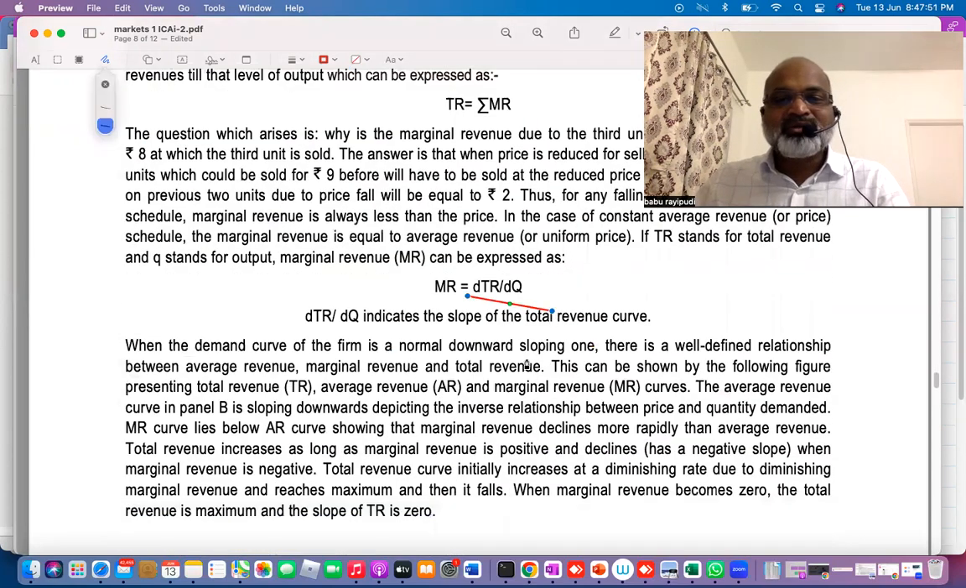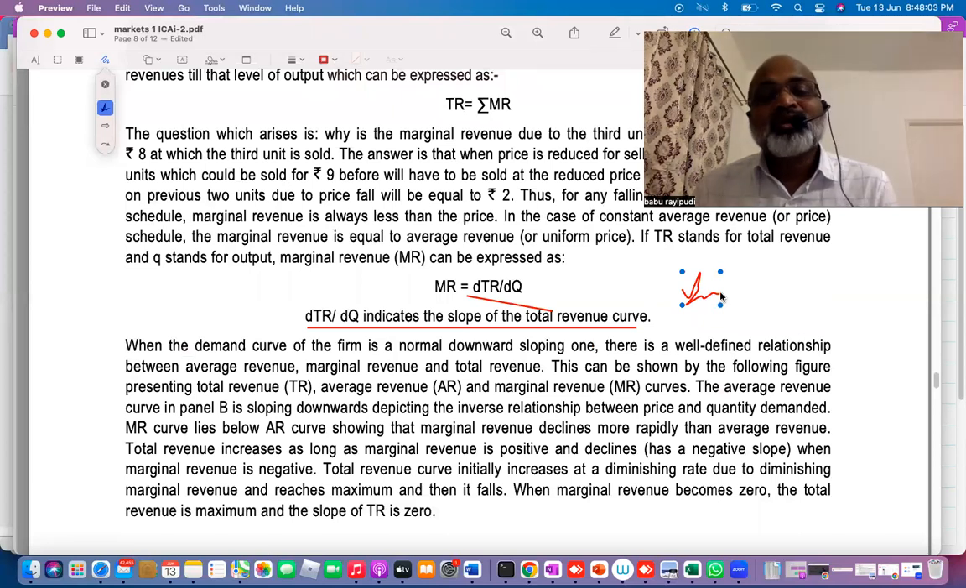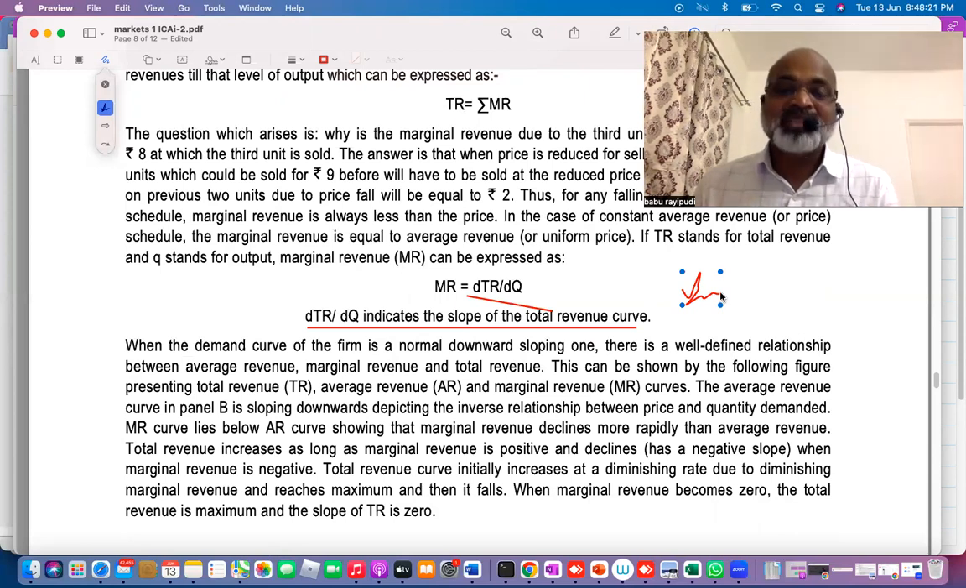So marginal revenue is nothing but delta TR divided by delta Q, meaning change in total revenue divided by change in quantity. And this also says the slope of the total revenue curve. This is very, very important. It says clearly, moral of the story, MR decides the slope of the TR curve. That is the meaning of that. Change in TR divided by change in Q is MR. That means what actually determines the TR slope, whether TR is increasing at an increasing rate, decreasing, or maximum. So the complete life of total revenue, its slope, is dependent on MR.